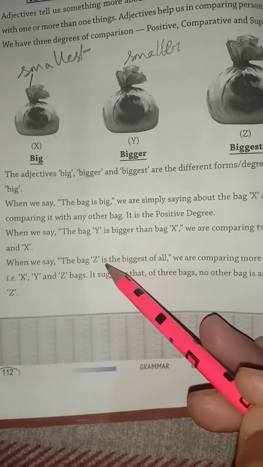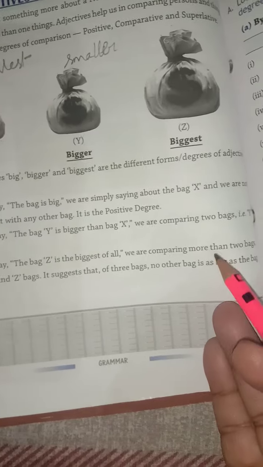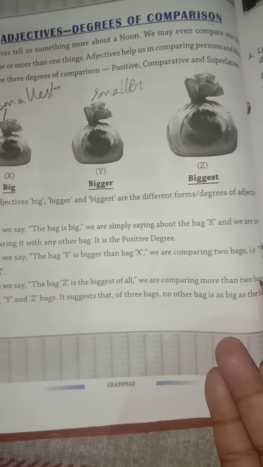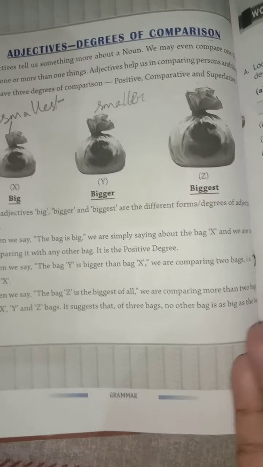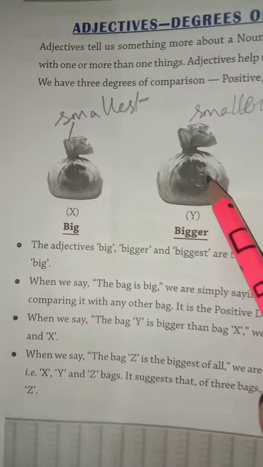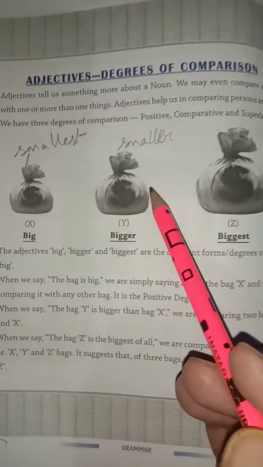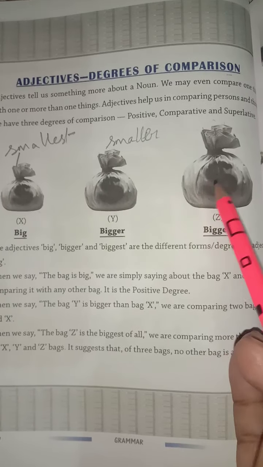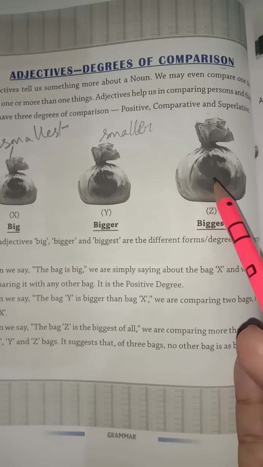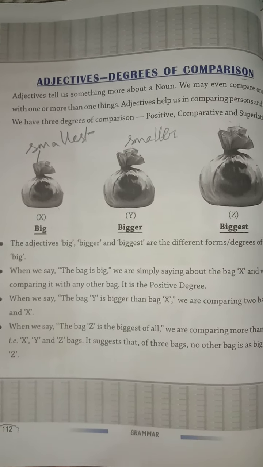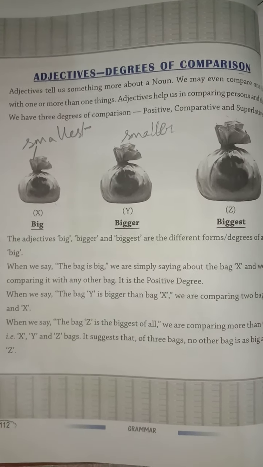When we say the bag Z is the biggest of all, we are comparing more than 2 bags. When we are talking about 2, it is comparative. When we are talking about more than 2, means third or fourth or infinite, this is superlative. So this is degrees of comparison. These are the degrees in adjectives.